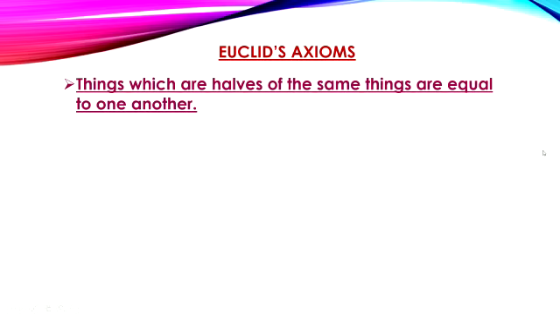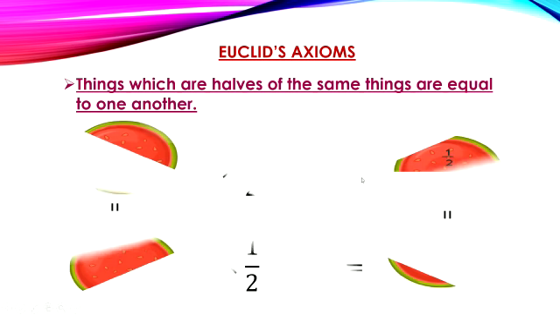The statement of the next axiom is: things which are halves of the same things are equal to one another.